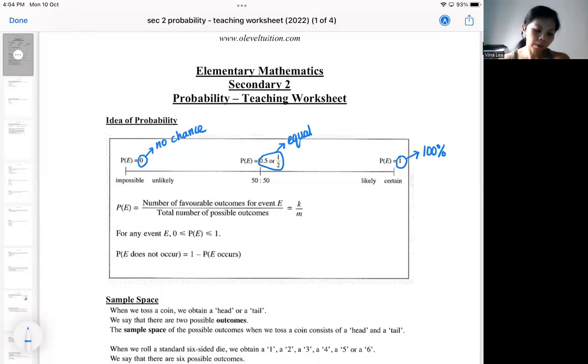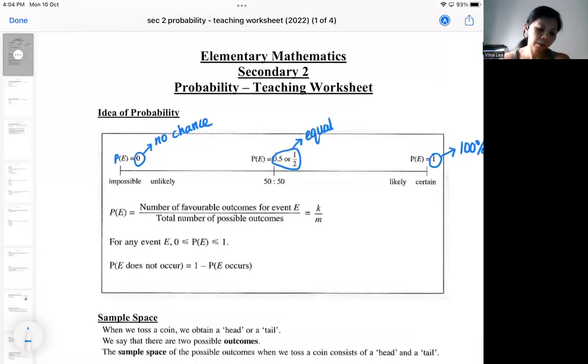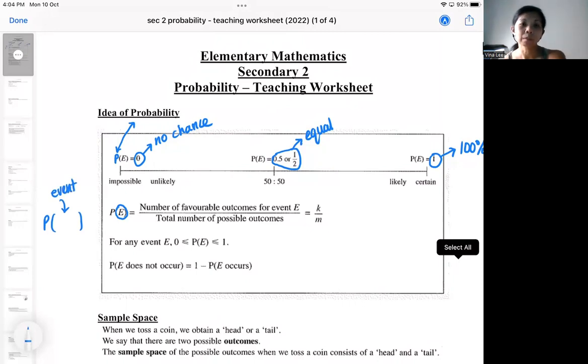For the notation, you will usually find the letter P. This P is a shortcut that stands for the word probability, and E is an event. So you will always be writing a P, and then the event inside the brackets. That means the thing that we're talking about. For example, the probability of failing an exam.